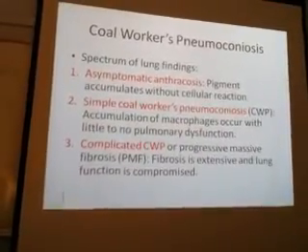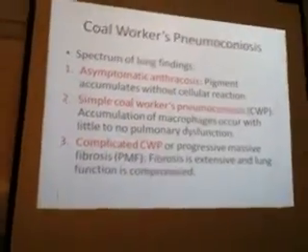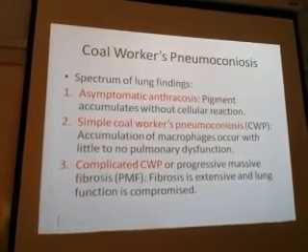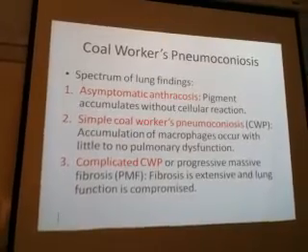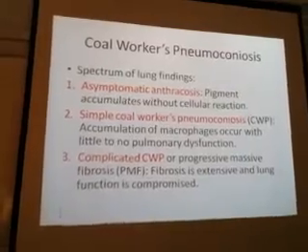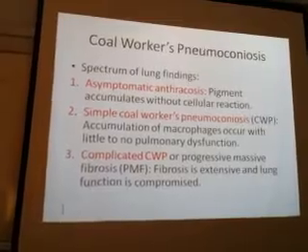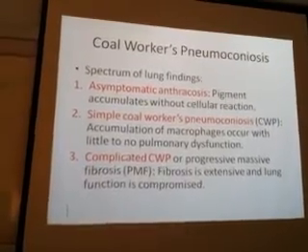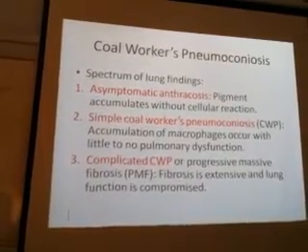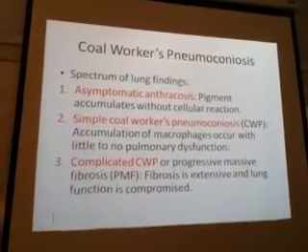Now starts with coal workers pneumoconiosis. There are three things which you will see in the lungs of coal workers pneumoconiosis. First is asymptomatic. That means coal enters the lung, the pigment accumulates without any cellular reaction. This is the beginning of the disease. A lot of coal is inhaled by a person, but nothing will happen. That is asymptomatic anthracosis. Anthracosis stands for coal workers disease, inhalation of coal.